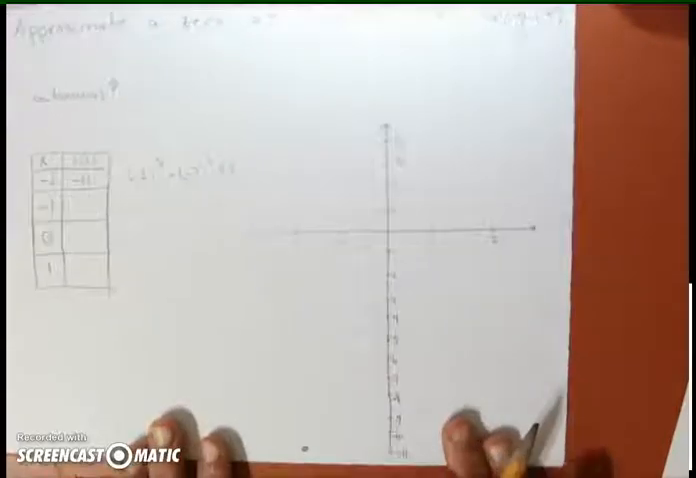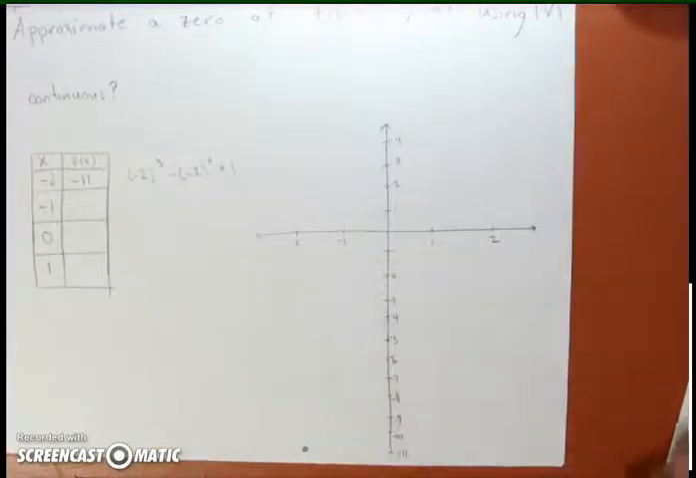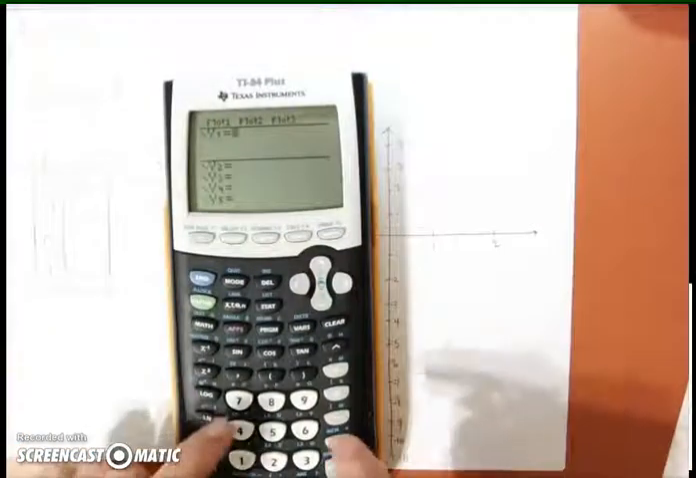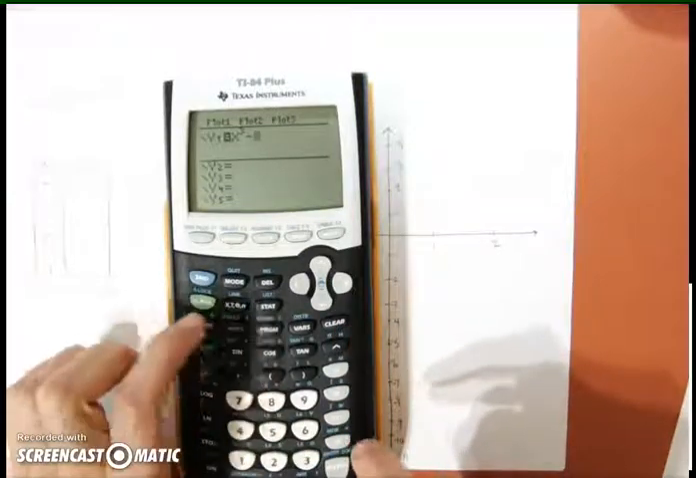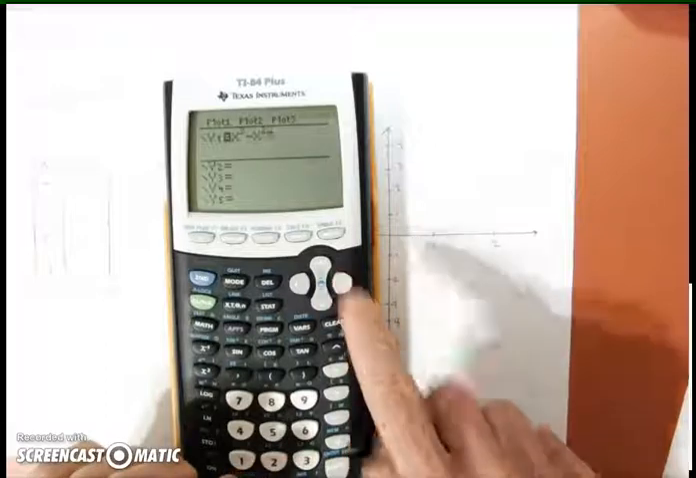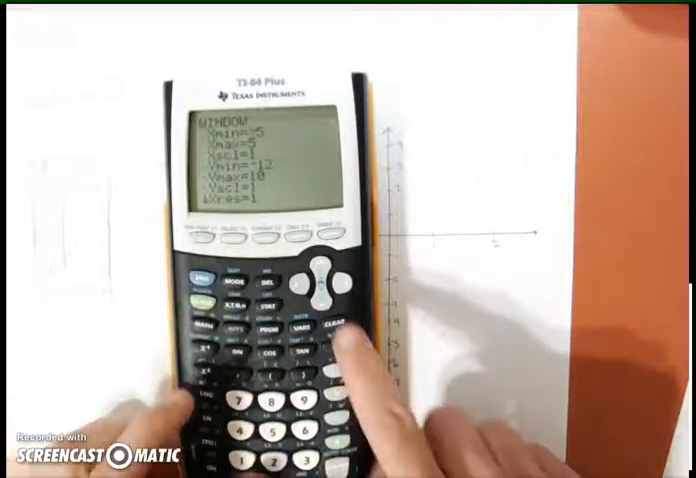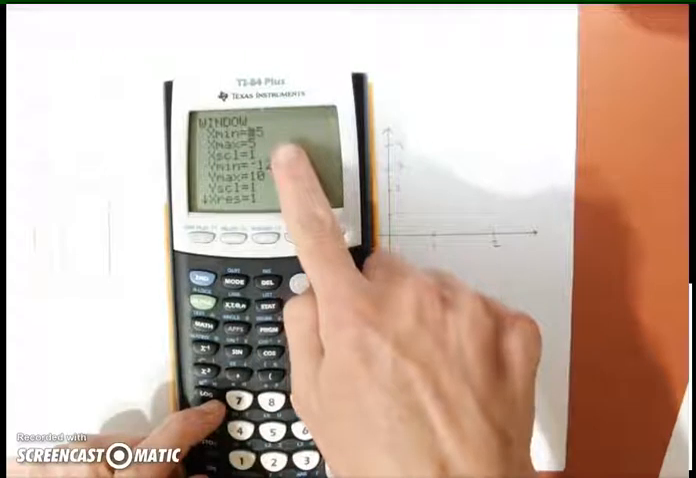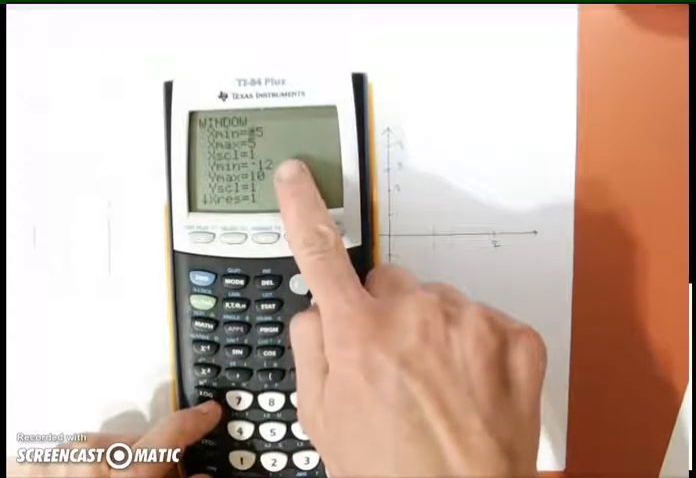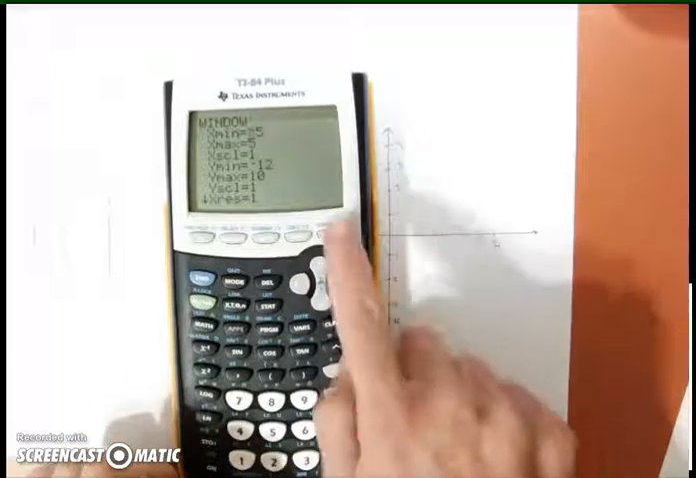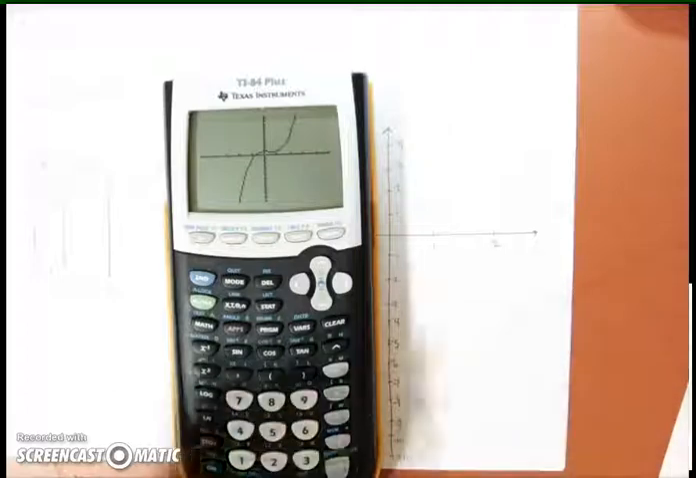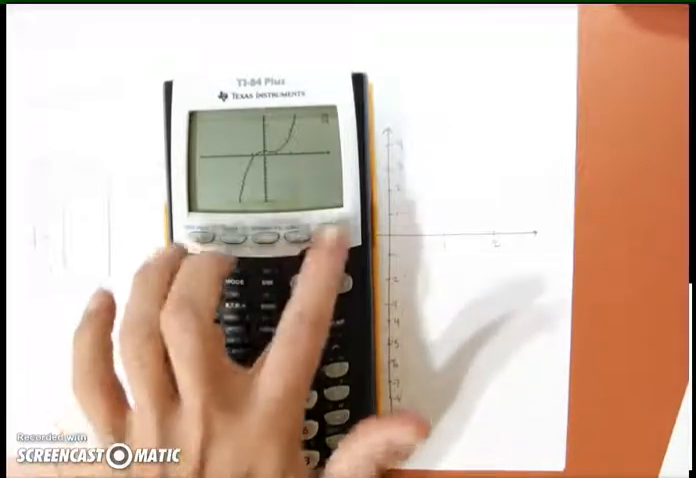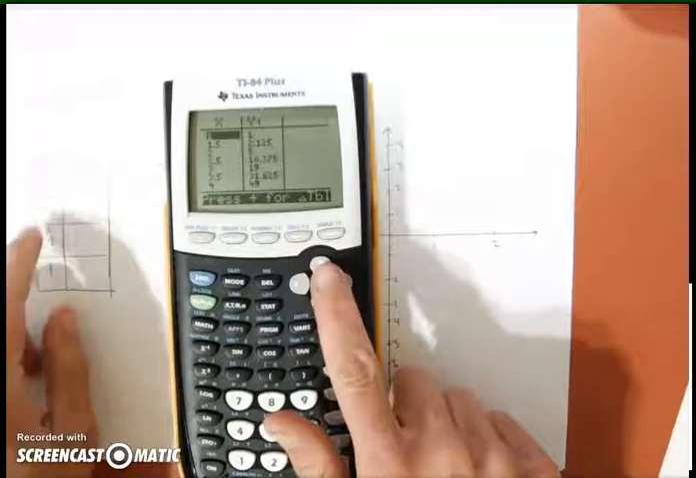So I can go ahead and put it on the graph. But instead of doing all this work, let's let the calculator do it for us. So here we'll plug in x cubed minus x squared plus 1. And I'm going to make my window x min -5, x max 5, scale is 1, y min -12, y max 10. We can look at the graph. And from here, I can look at the table.